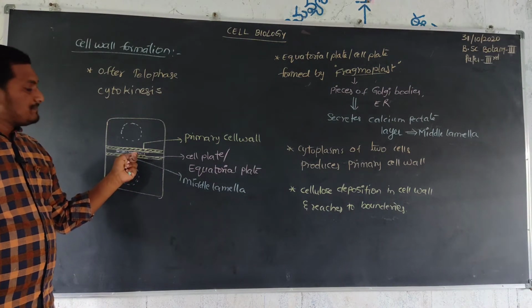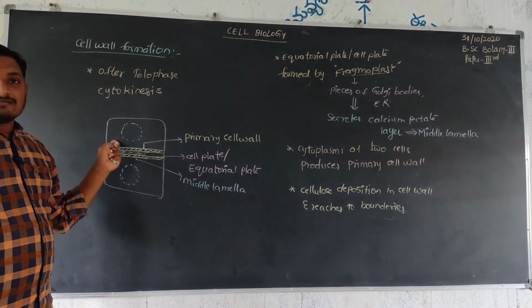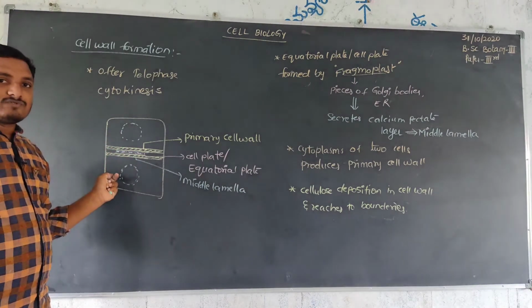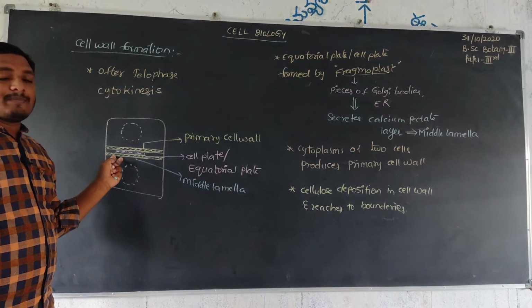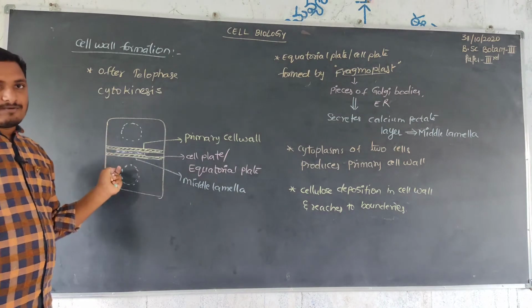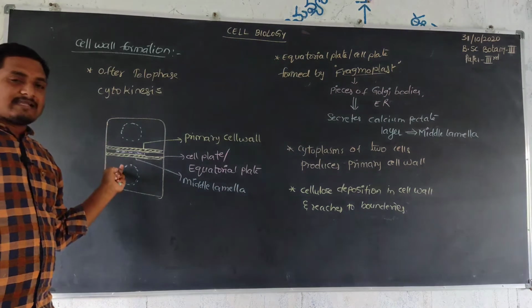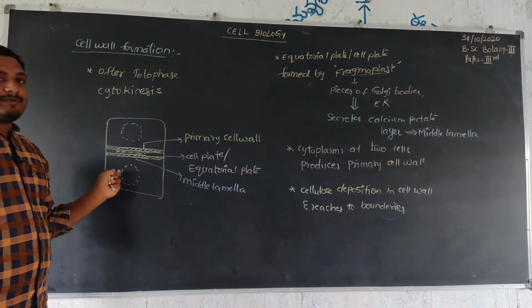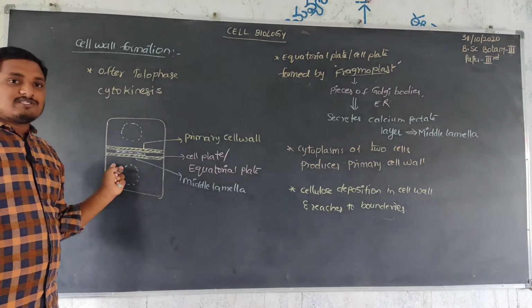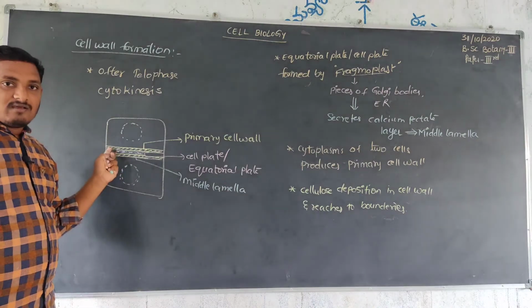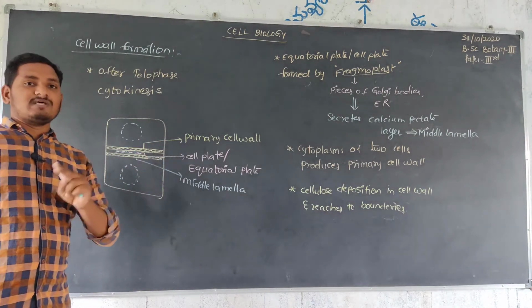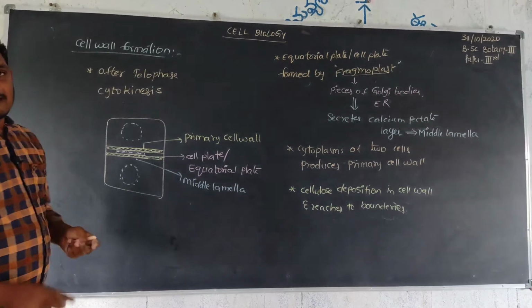After the middle lamella, the cytoplasm of one cell gives a primary cell wall, and the cytoplasm of the second cell also produces a primary cell wall. So on both sides the primary cell wall is formed, then the secondary cell wall, then the tertiary cell wall, whatever it may be, and they contain mainly cellulose. The cellulose deposition takes place in the cell wall. As a result, the cell walls reach the boundaries to separate the two cells. That is cell wall formation.